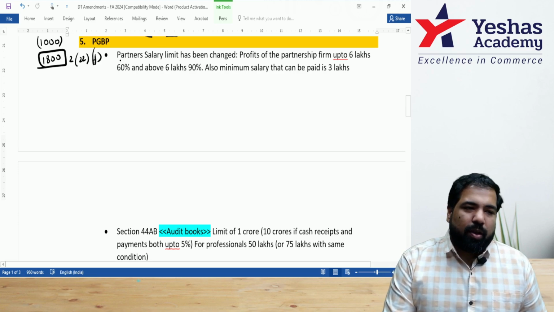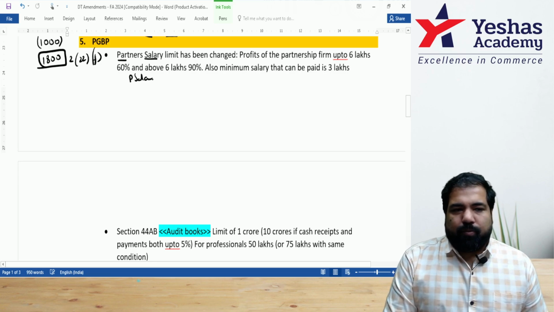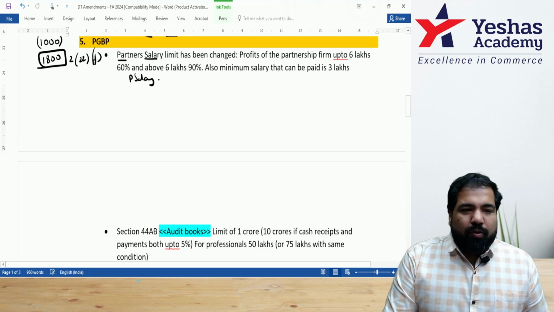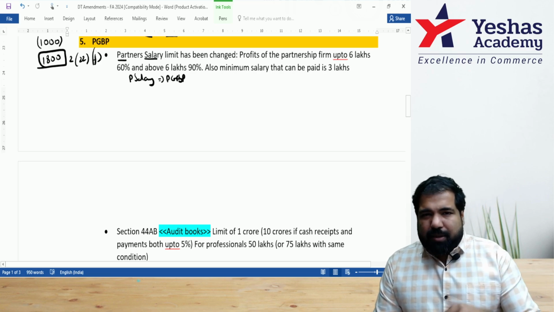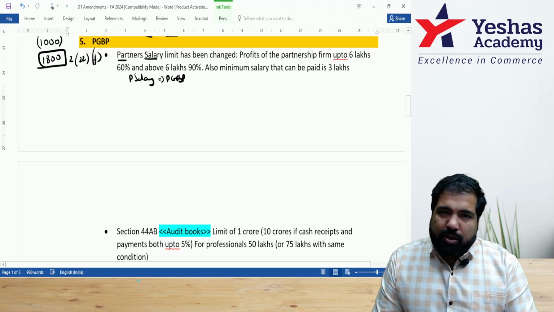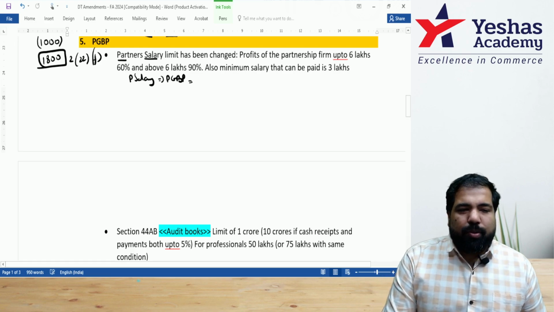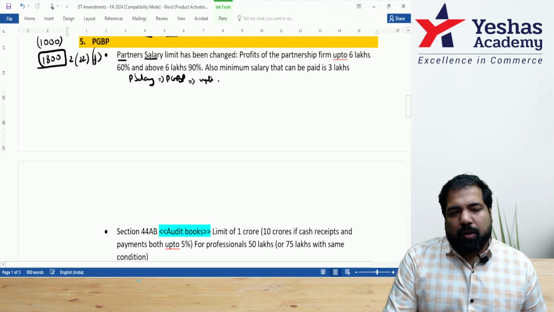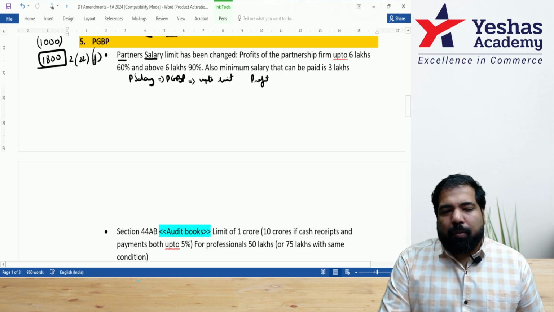First change. Guys, partners get salary, which we call P salary. Partner's salary is always taxable under PGBP. Yes, I know it says salary, but as an exception it is taxable under PGBP. You already know this point. Maybe it's in the background, but you know this point. Now, it used to be taxed up to a certain limit. That means there was a certain limit, and that limit depended on the profit of the partnership firm.